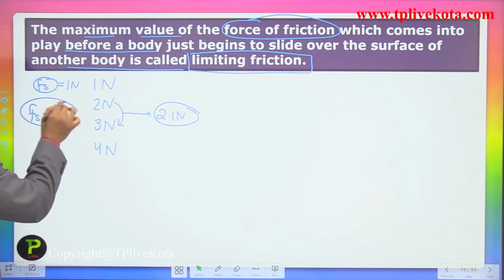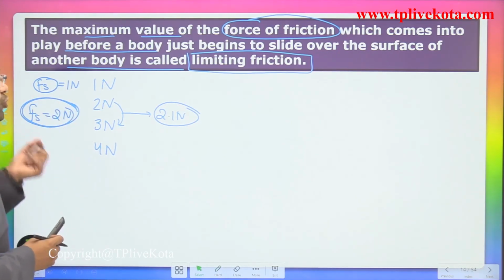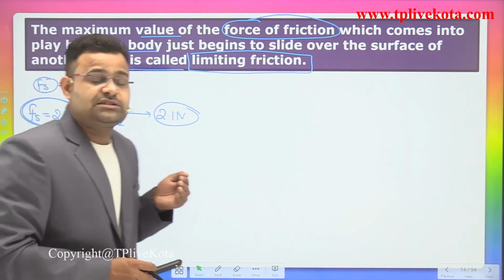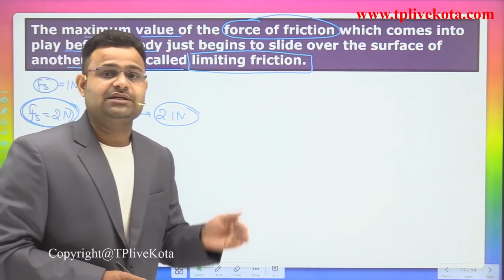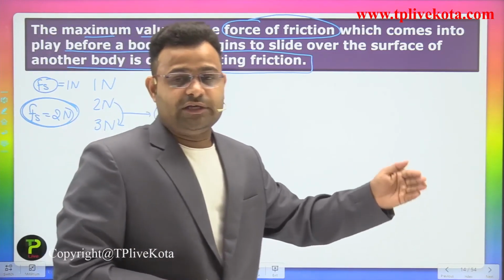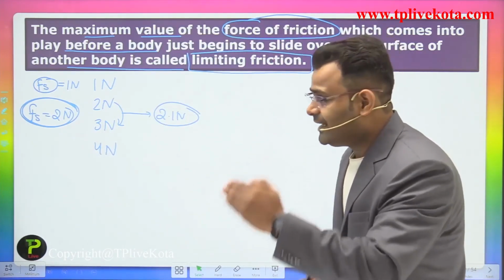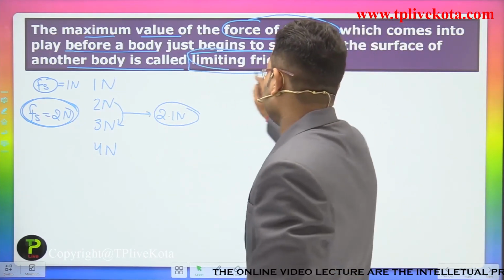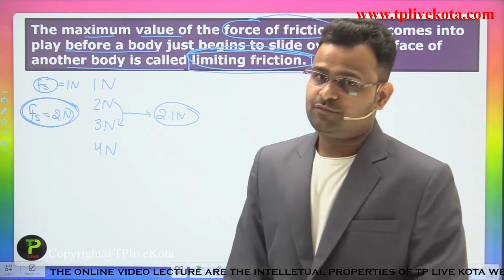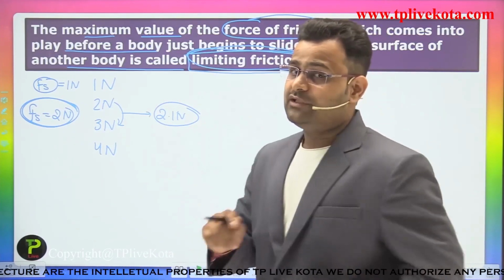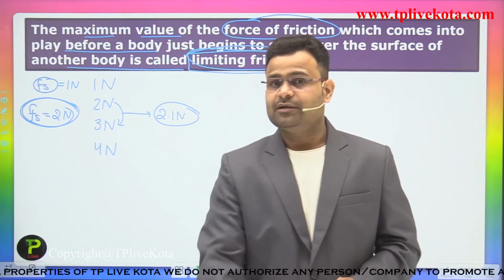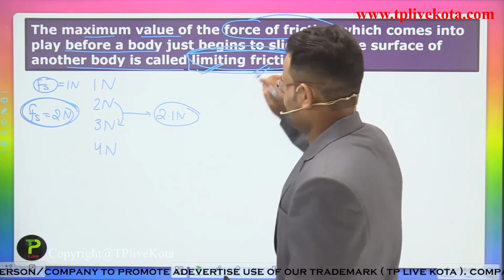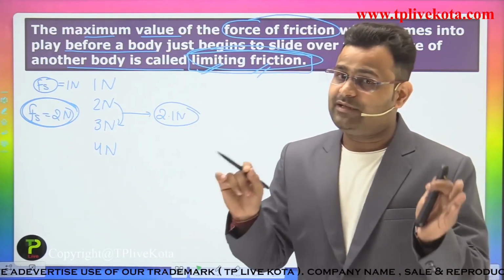So which is the maximum value of the force of friction? That is 2 Newton. After applying more than that force, the body starts to move on the surface of the other body. That value of the frictional force is called the limiting friction. It means that is the limit of the frictional force in the particular case. Understood? That is the limiting friction.